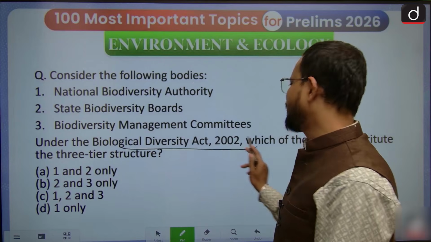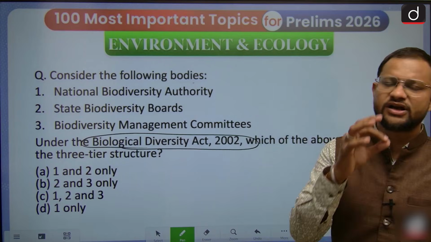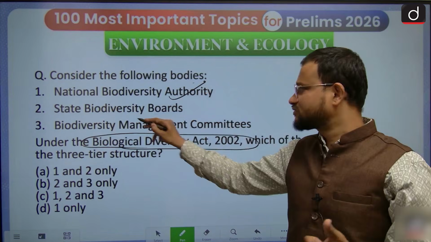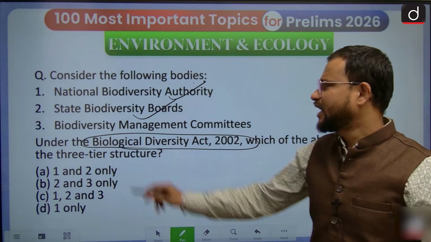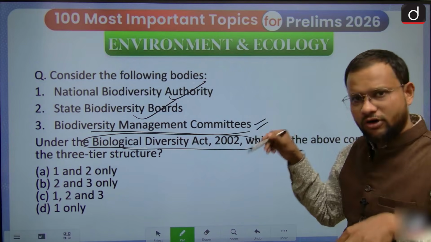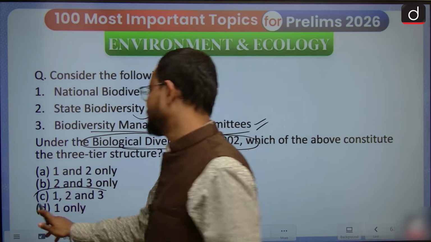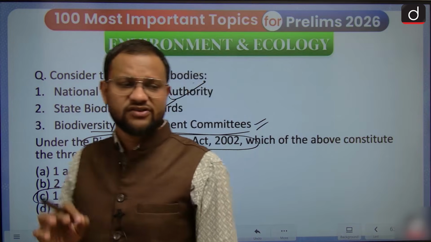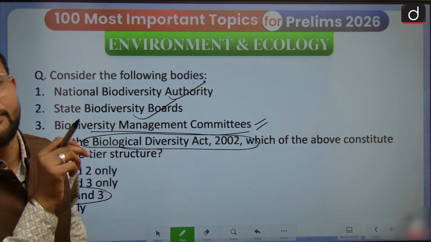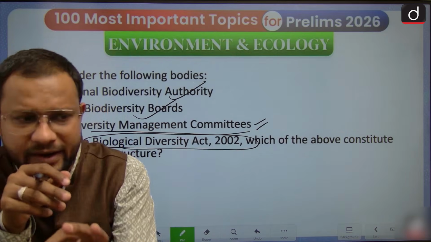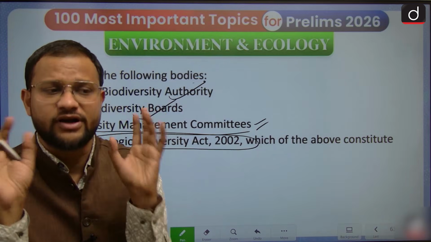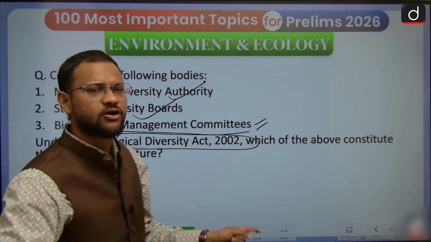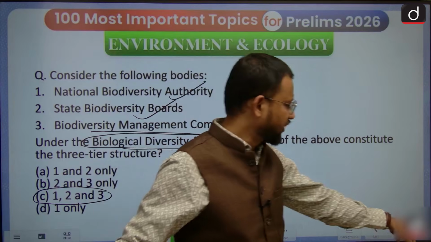Now, in order to understand this act, consider this. Which of the bodies are established under the Biological Diversity Act 2002? National Biodiversity Authority, NBA, yes. State Biodiversity Boards, yes. And Biodiversity Management Committees also in order to manage this case. So the answer to this question is C. But in addition, you will find national geo-heritage sites and bio-heritage sites are equally declared, but that is under the rights of the state government. So remember, this Biological Diversity Act empowers the state government to declare these heritage sites.